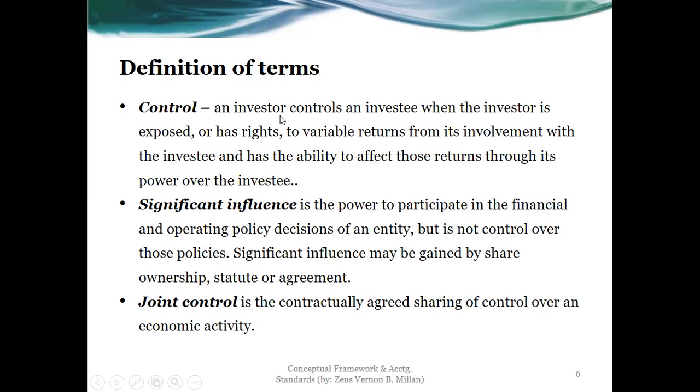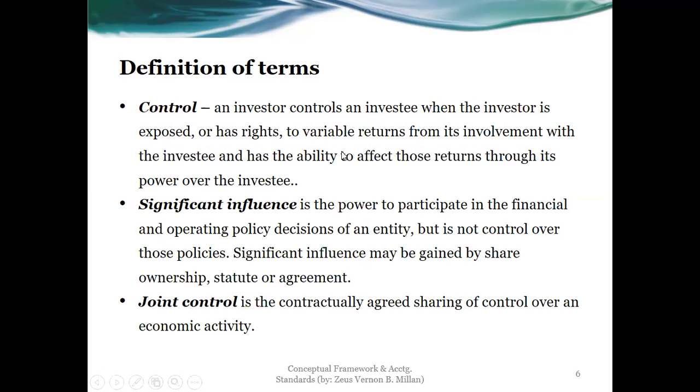So these variable returns are, of course, the dividends out of the profits, because profits would change from one accounting period to another. So the exposure to these profits and the rights to them would vary depending on the performance of the subsidiary. Then it has the ability to affect those returns through its power over the investee.